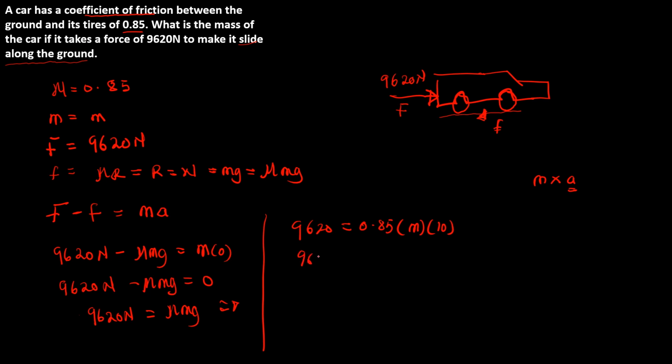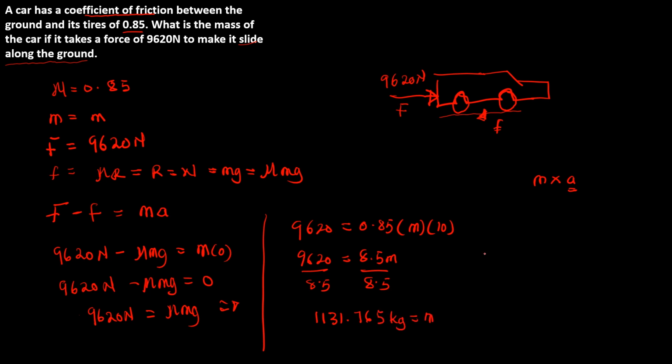So 9,620 is equal to 8.5 m. We can divide both sides by 8.5, and that will give us 1131.765 kg as the mass.